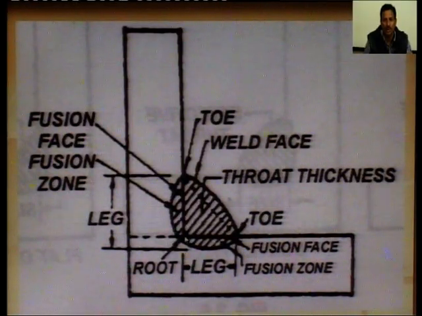The distance from the root, this is the root, the line joining the toes. So, the normal distance from the root of the weld to the line joining its toes is called the effective throat thickness. This is called the weld face.